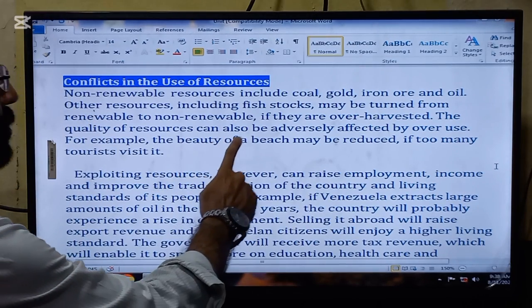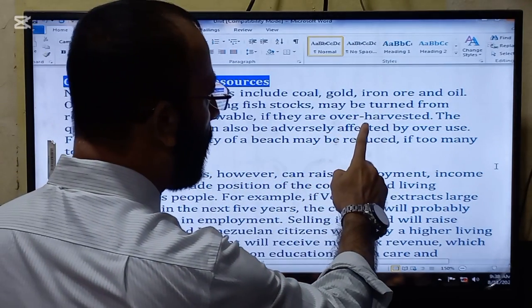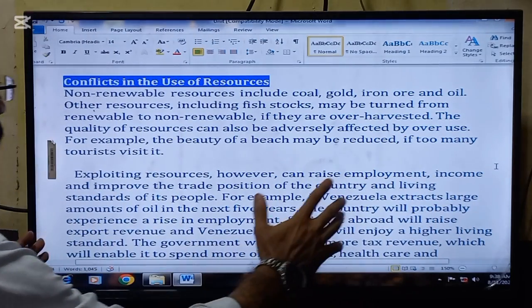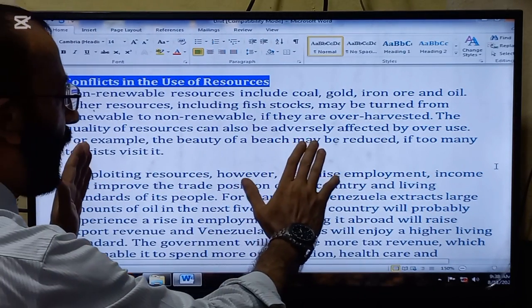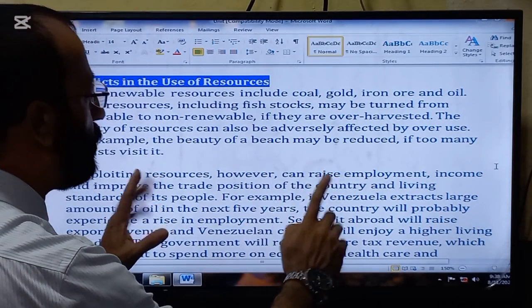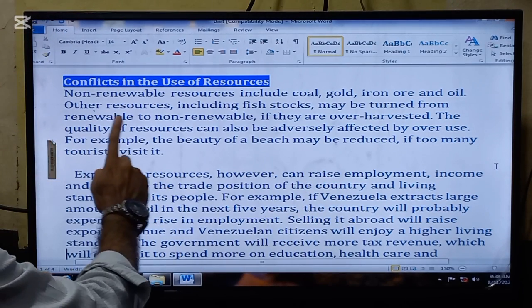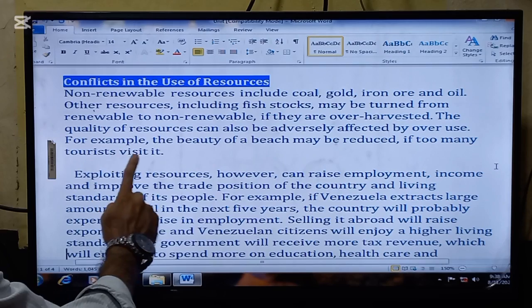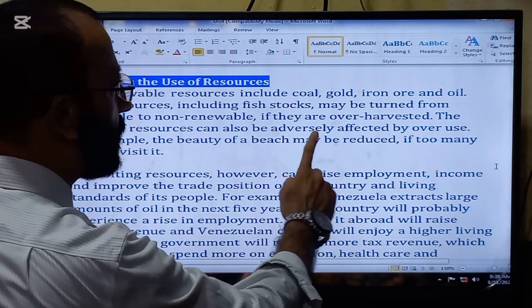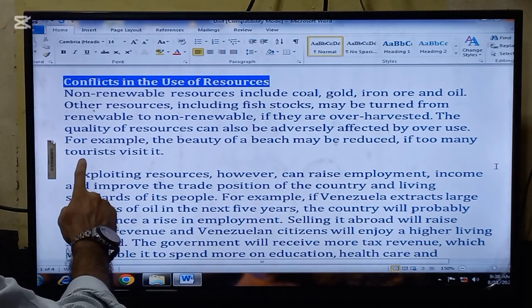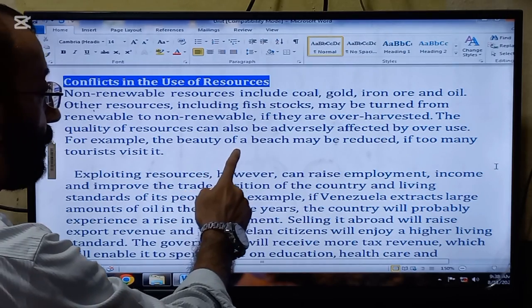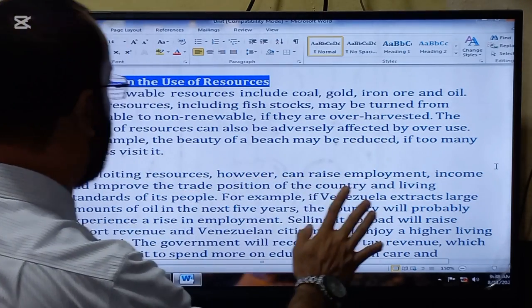Non-renewable resources include coal, gold, iron ore, and oil because once they are exhausted, they cannot be produced again. That is why they are called non-renewable resources. Other resources, including fish stocks, may be turned from renewable to non-renewable if they are over harvested.